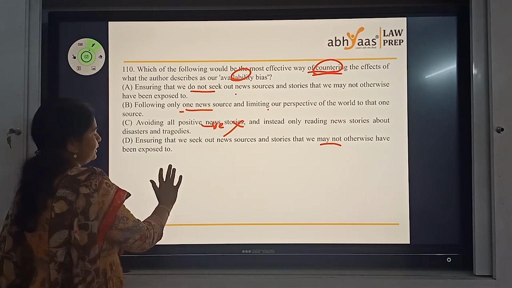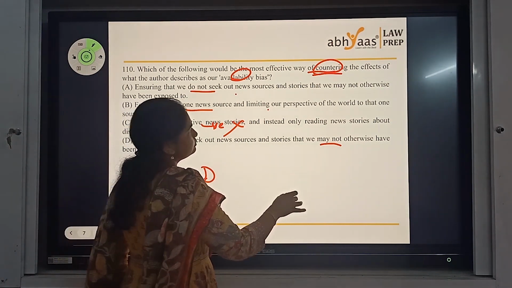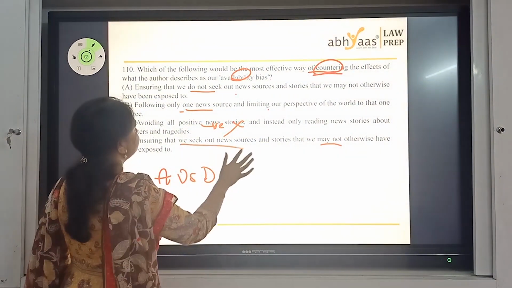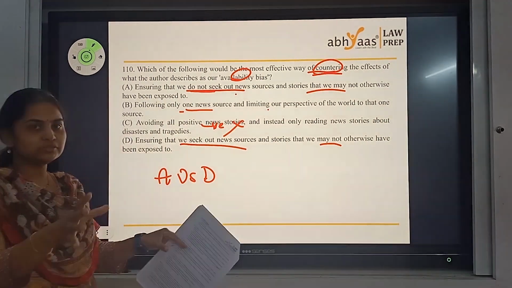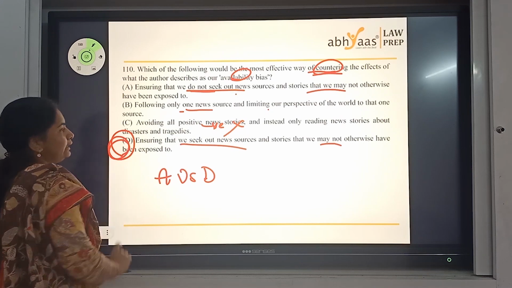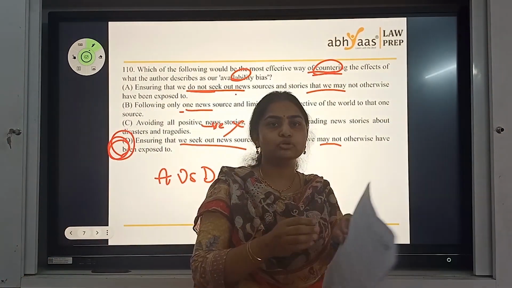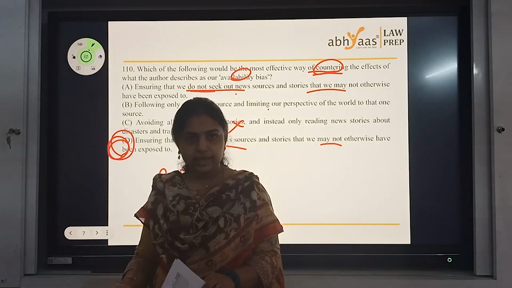Now, you clearly would understand there's a difference between A and B very clearly in terms of the news, in terms of the information, right? We seek out news sources, we don't seek out this part. So that gives you an idea where your answer is lying. And yes, try to get all that information that you wouldn't generally see, so that you increase the scope of information. Don't think that the world is only negative, the world also has positive news.